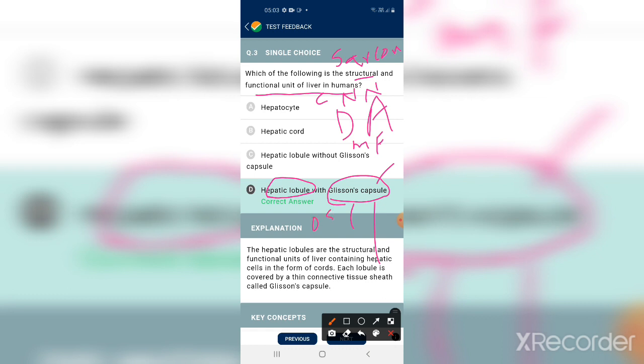That is called osteon. Osteon or Haversian system is the structural and functional unit of the bone, especially compact bone. Those Haversian systems are absent in birds, because birds' bones are pneumatic bones. Here the answer is hepatic lobule with Glisson's capsule.